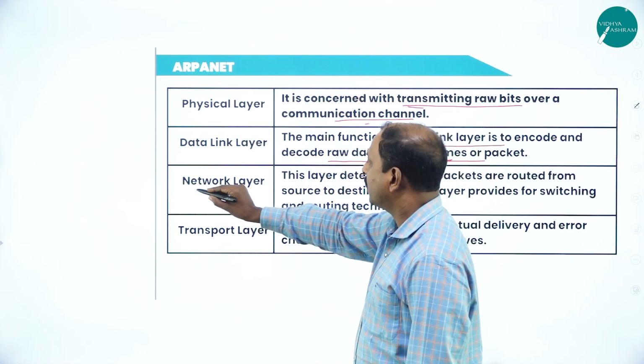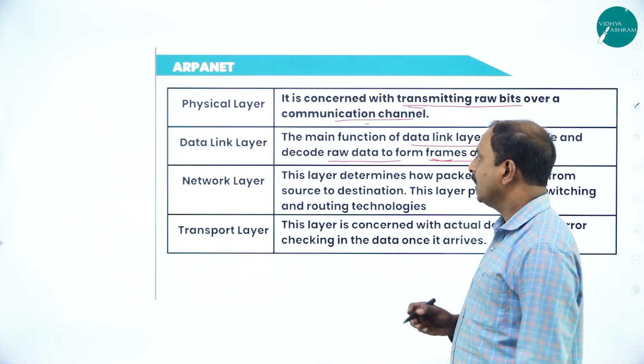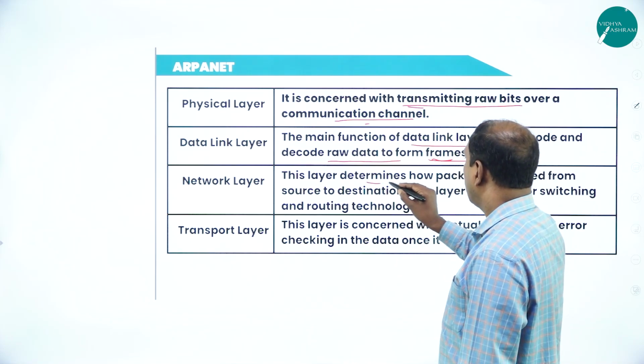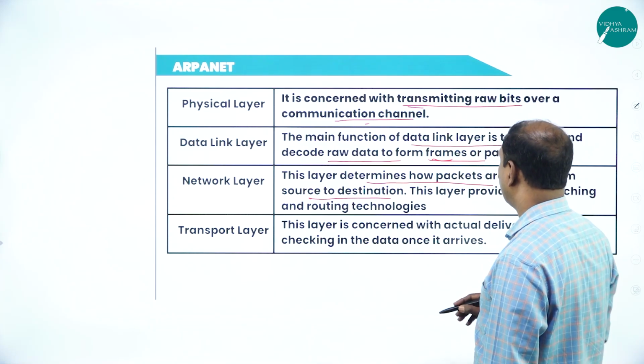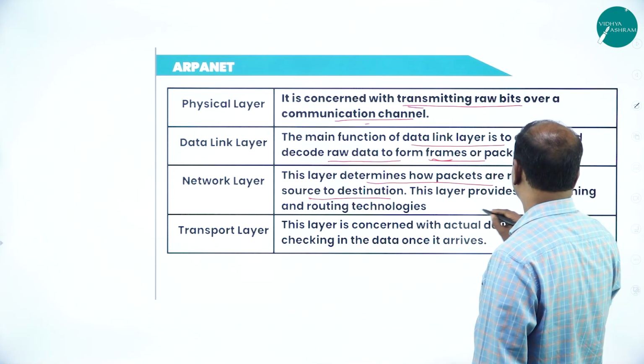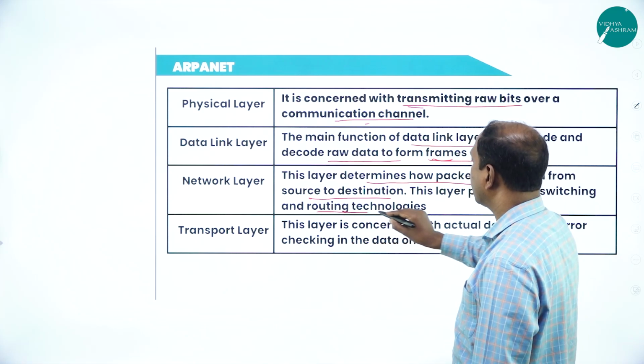Next one is network layer. What is a network layer? So this layer determines how the packets are to route from source to destination computer. This layer provides for switching and routing technology.